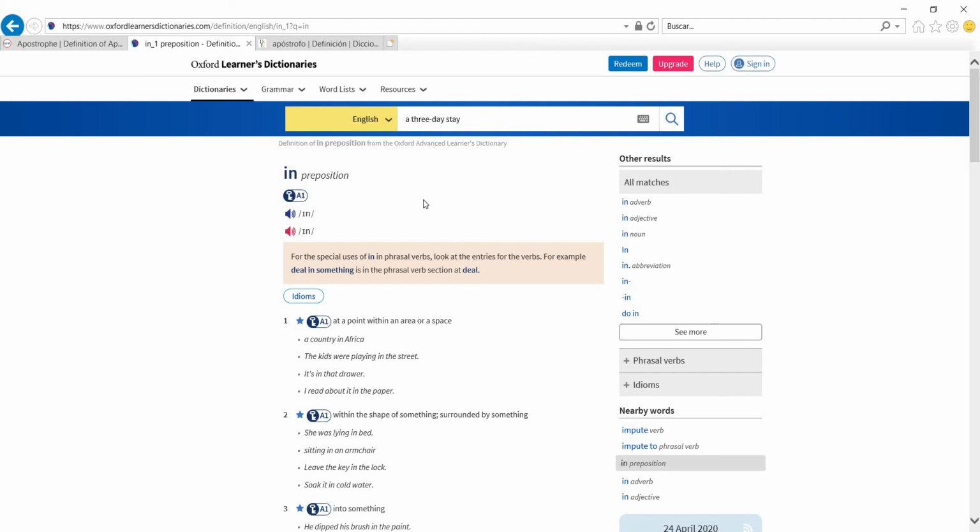A 3-day stay, and in that case, day is in the singular because we have created an adjectival form, which is 3-day, right? Okay, but all the others with time, with notice, with holiday, well, holiday could be a 3-day holiday, right? Yes, we could say that, but not with time. A 2-week time, we don't use that, right? And leave also we prefer the genitive, the apostrophe S. So be very careful with these expressions, right?